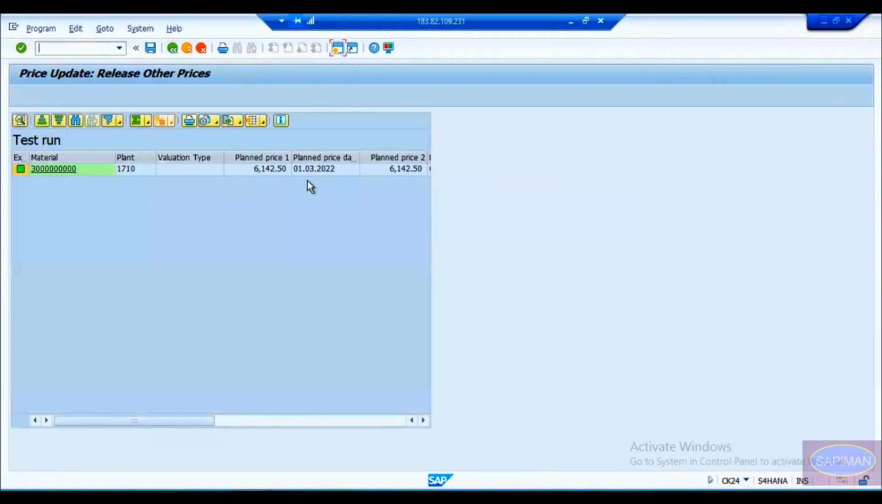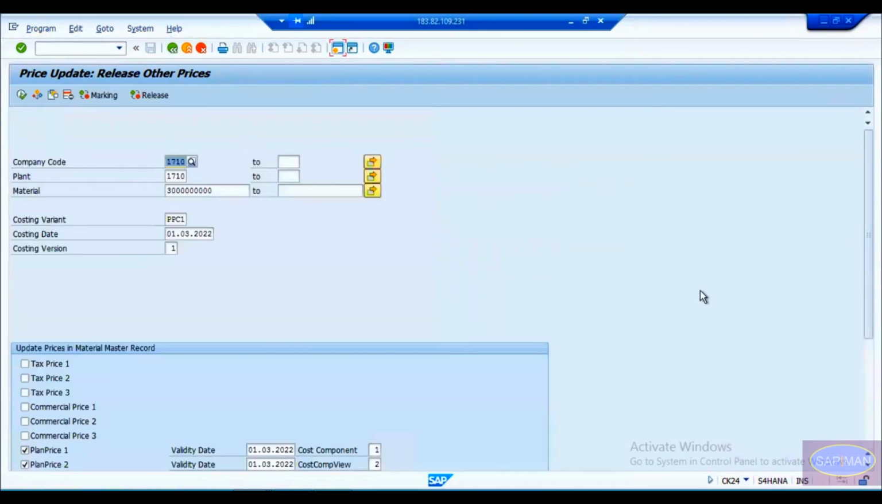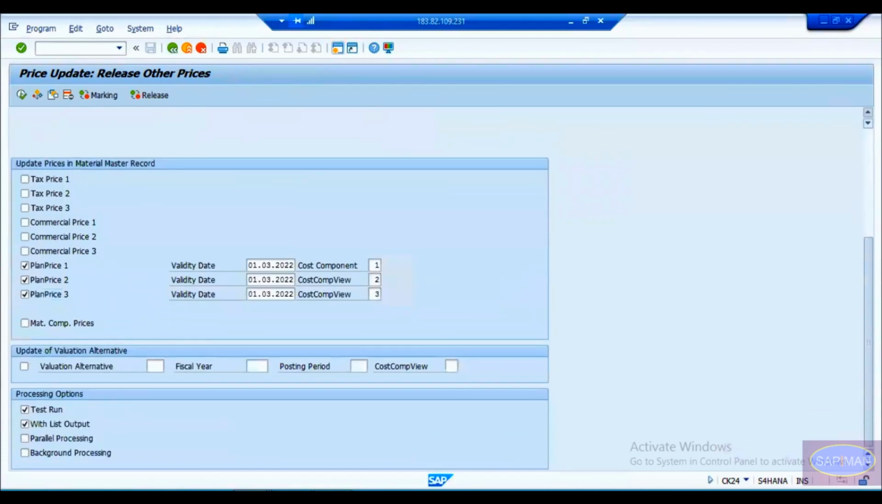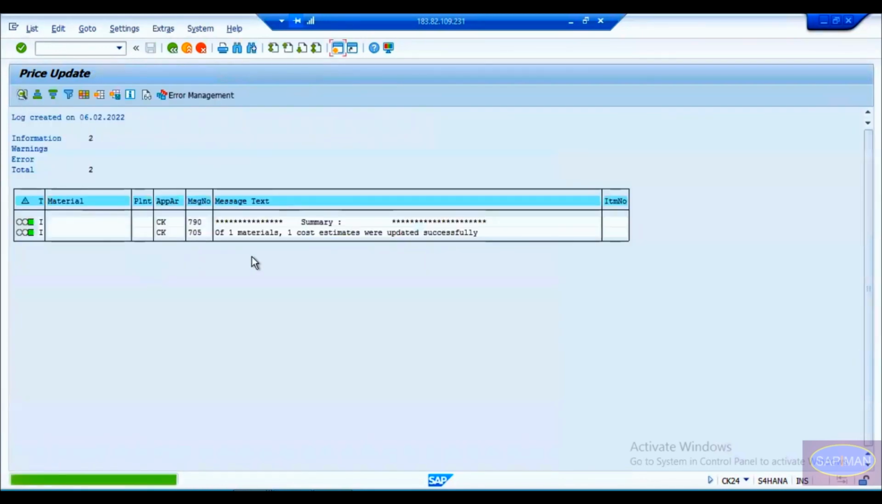If you click on the back, it is showing which material and what plan price, what is the sales price, what price got updated in plan price 3, what price got updated in plan price 2, everything it is showing. Okay, in a list here it is showing. And also it is showing there's a test run. Now let me go back and remove that test run field and let me execute it now. Now it says cost estimate were updated successfully.